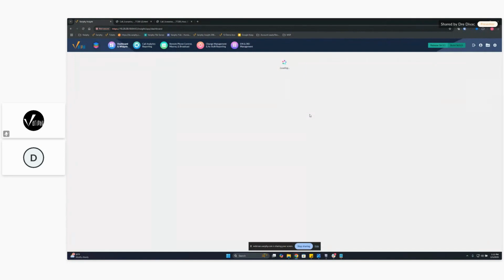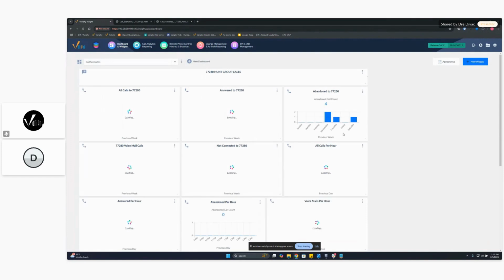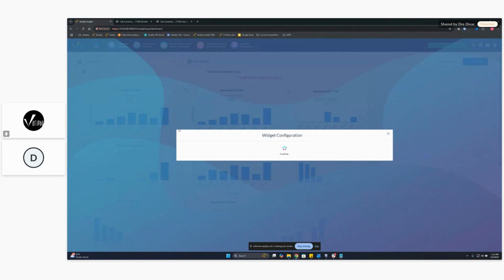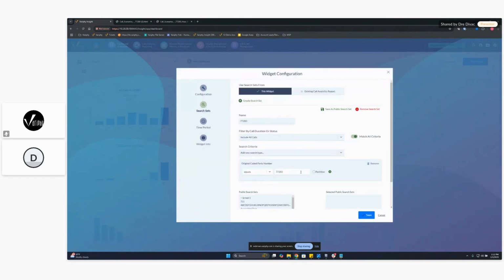I did create a really large dashboard here that can show you how we kind of turn those reports into a graphical look, and you can kind of look at these all day long. You can set these up for different time periods and things like that. So this first kind of section, we're looking at just these hunt group calls. So if we look at this one right here, the all calls, the 77280. If I take a look at how this one is set up, I'm looking at calls that are coming into 77280. This is just like a total calls configuration here.